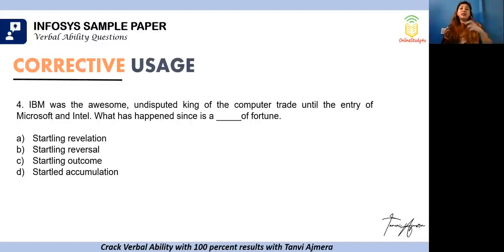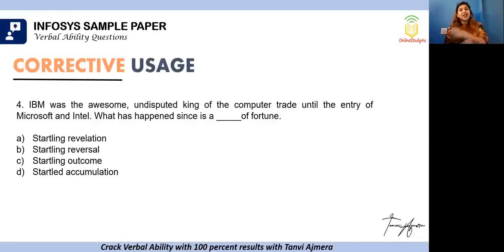What has happened since means I'm trying to indicate it isn't the same anymore. So they were something at one point in time. It has now sort of changed. What has happened since is a startling revelation. Revelation is when some thing gets revealed, disclosed in the open. So startling revelation of fortune doesn't really make sense.